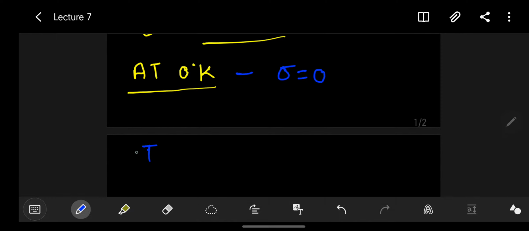When the temperature is greater than 0 and less than 300 Kelvin, the conductivity of the extrinsic semiconductor material is increasing.